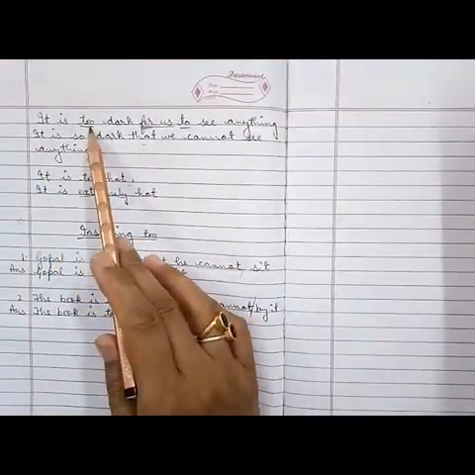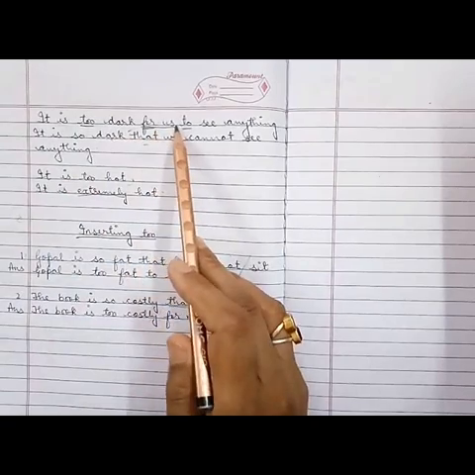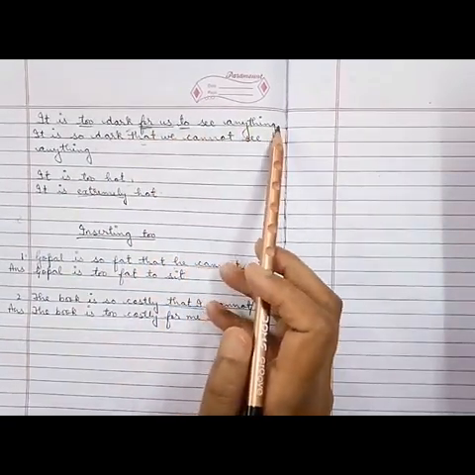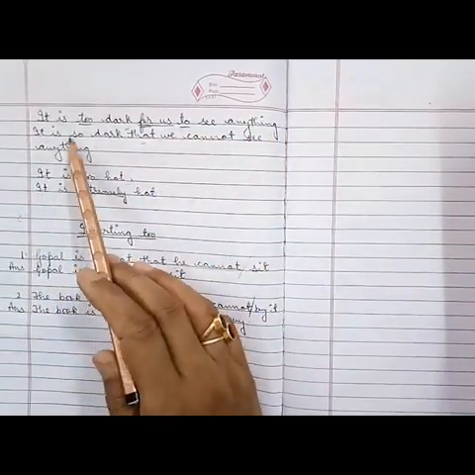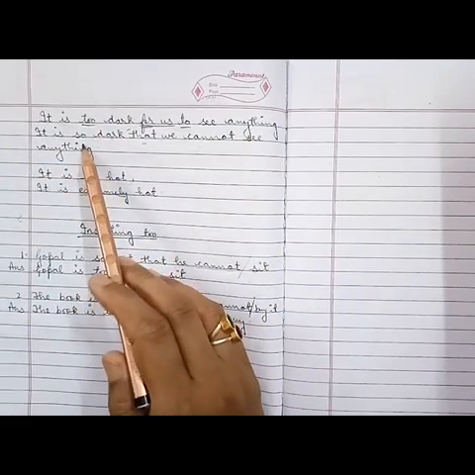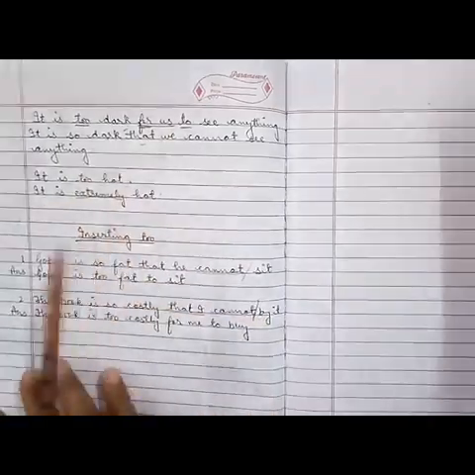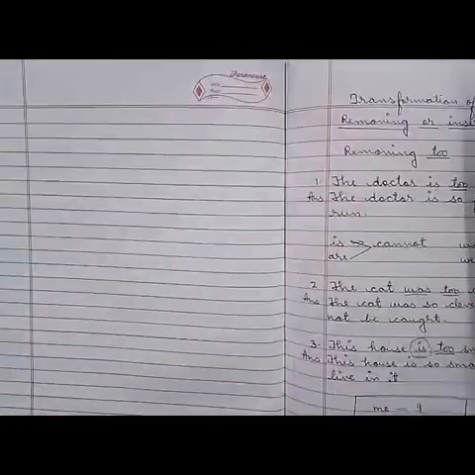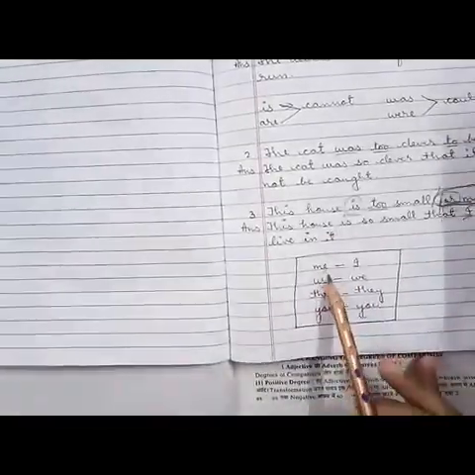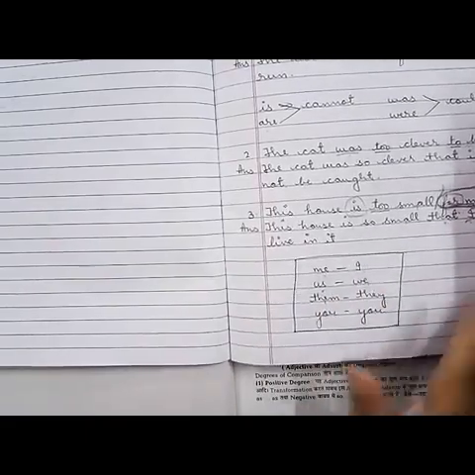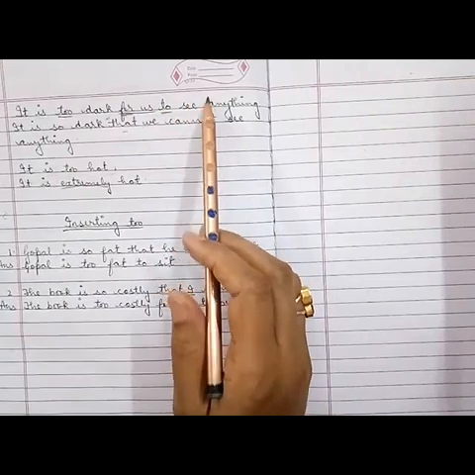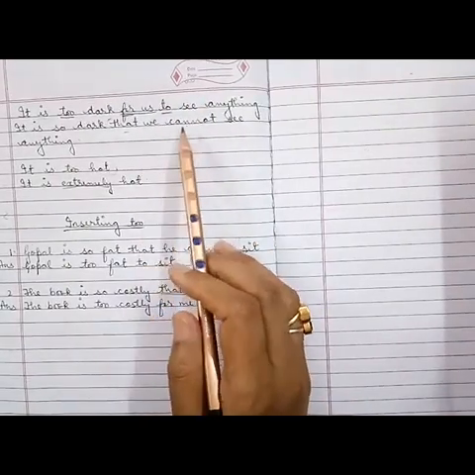"It is too dark for us to see anything." Now see, "it is", in place of "too" we have to write "so", "dark", "that". Now in place of "us", as we have learned, we will write "we".